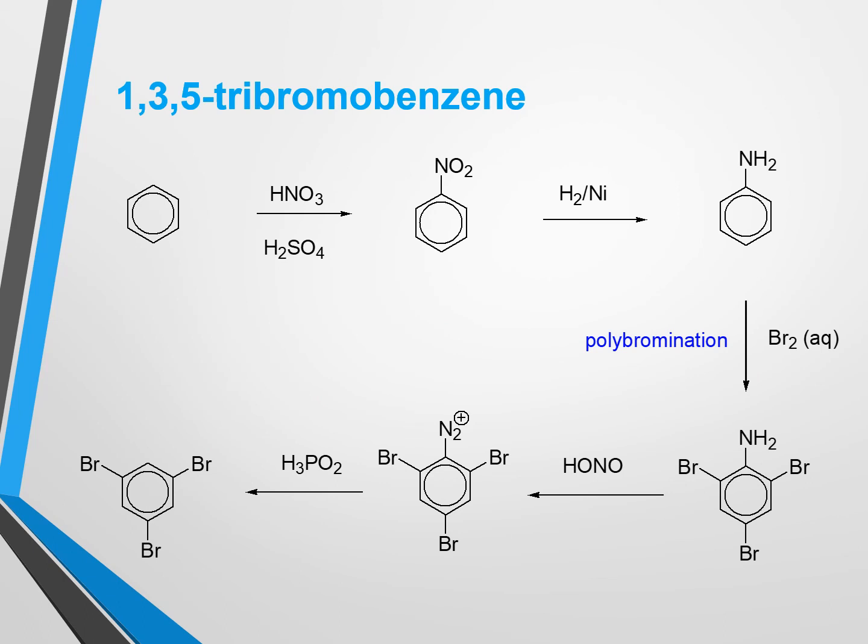Here I want to discuss the preparation of 1,3,5-tribromobenzene from benzene. So using this synthetic route we can prepare our target product from benzene. For this we have to do nitration first. After nitration we know that benzene will be converted to nitrobenzene, and after that we will go for a reduction reaction using a reducing agent. In that case the nitro group will be reduced to an amino group, that is, we will get aniline after reduction. In this step we can go for a bromination reaction.